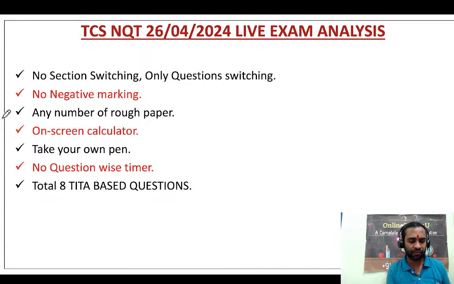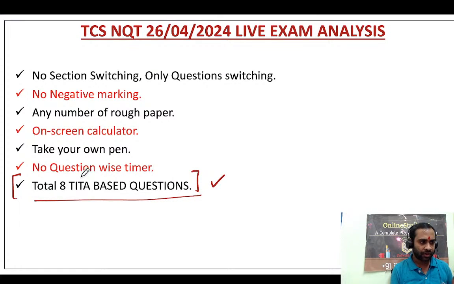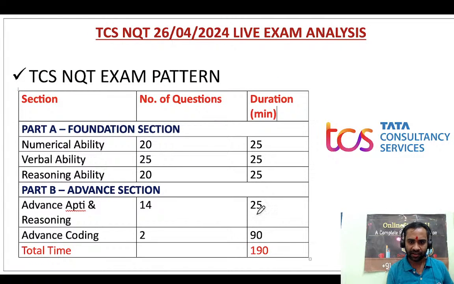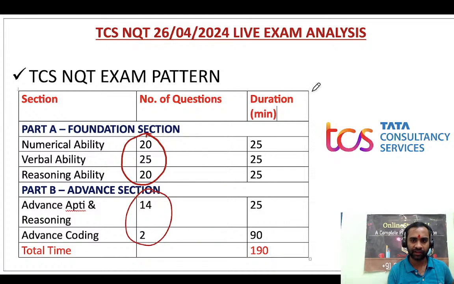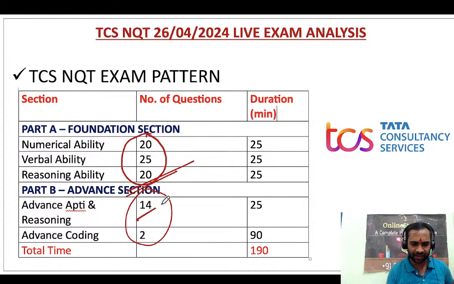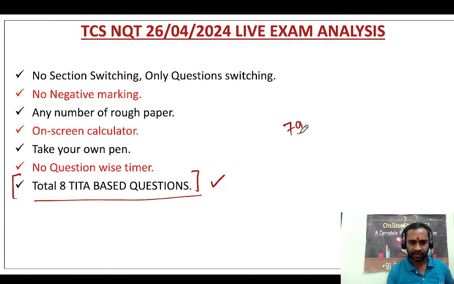Okay. So friends, what I wanted to tell: there are a total of 8 theta based questions. How many questions are there in total? If you see, the total number of questions is 65 plus 14, right? So it is nothing but 79. Out of 79, there were 8 theta based questions. So almost 10% were theta based questions.